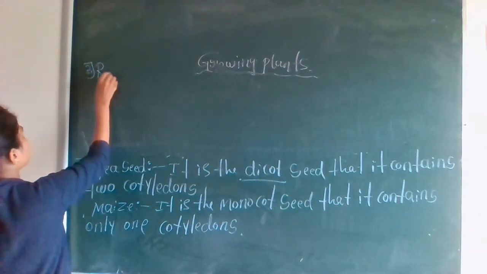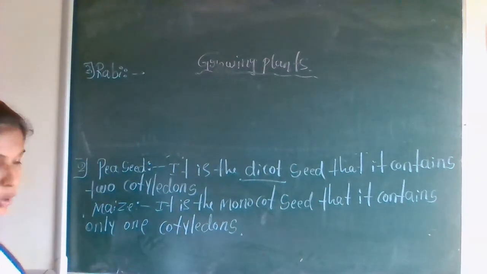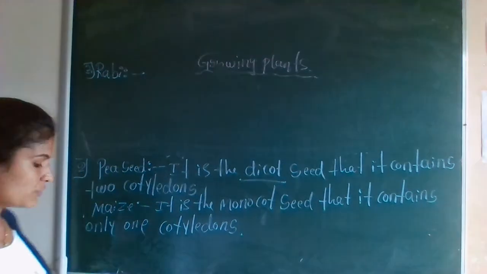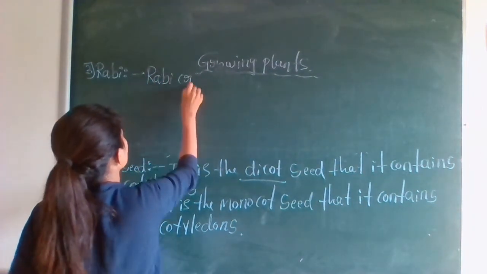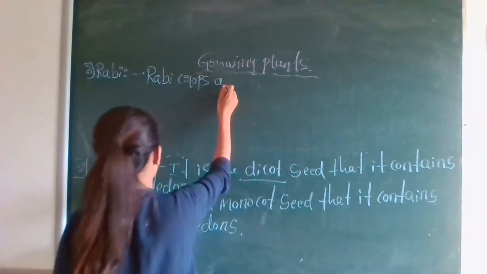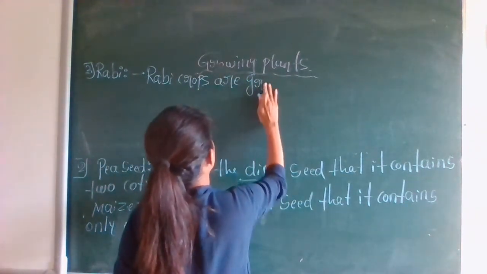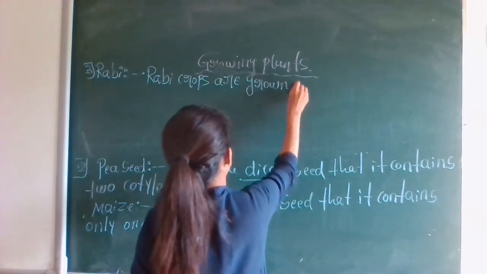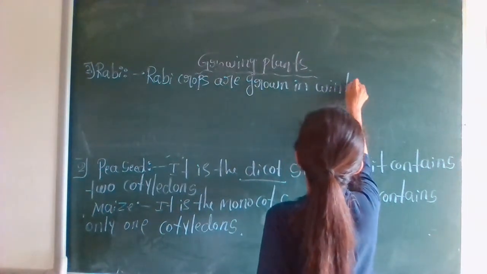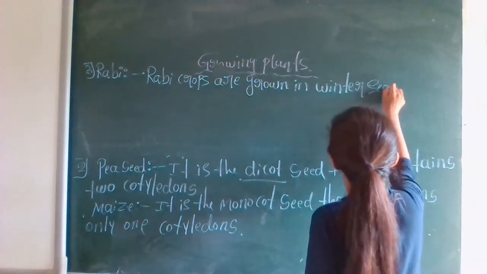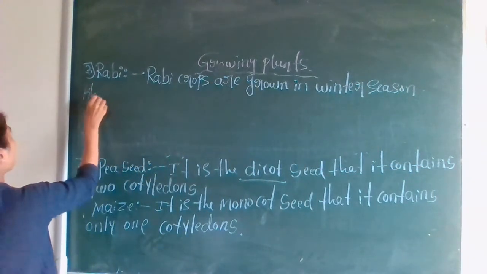First one is Rabi. So when can you grow the Rabi crops? Rabi crops are grown in winter season. Okay. Next about Kharif.